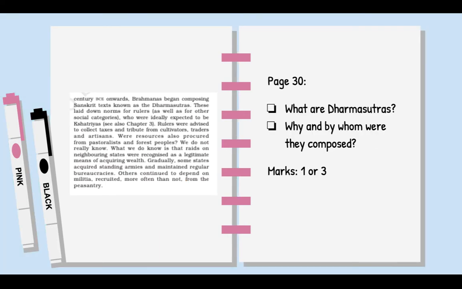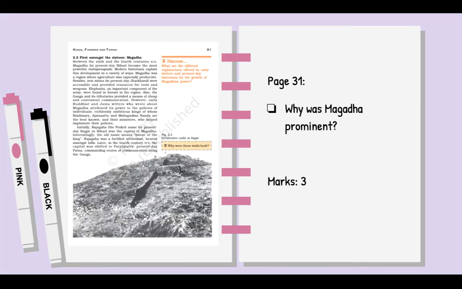Then when we move on to page 30, you can get a question on what were Dharma Sutras, who wrote them and why they were composed. Now this could come as a 1 marker or as 3 mark questions. So then you will talk about how it was the Brahmins who were composing them, probably because the urbanization of the 6th century BCE threw up new needs, new challenges, and new law and order situations where Dharma Sutras now made sense. This again could come for 1 or 3 marks.